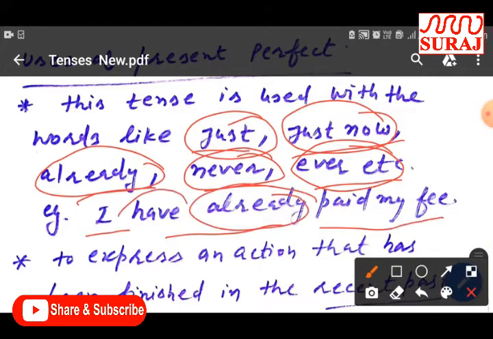We can use either has or have along with the third form of verb in present perfect. If we write he in place of I, then we should use has.